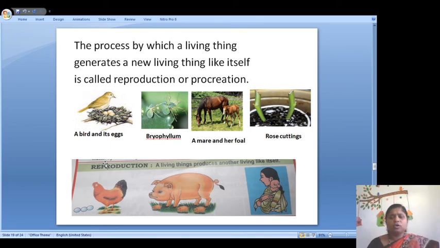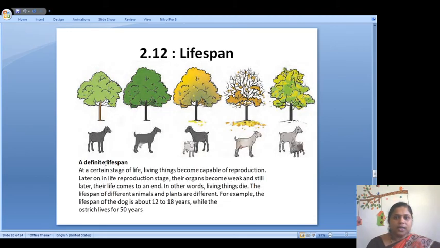So we don't have to buy rose saplings all the time. We can cut a stem of a rose, and with the help of the stem we are able to get a new plant. After that, living things have a definite lifespan.